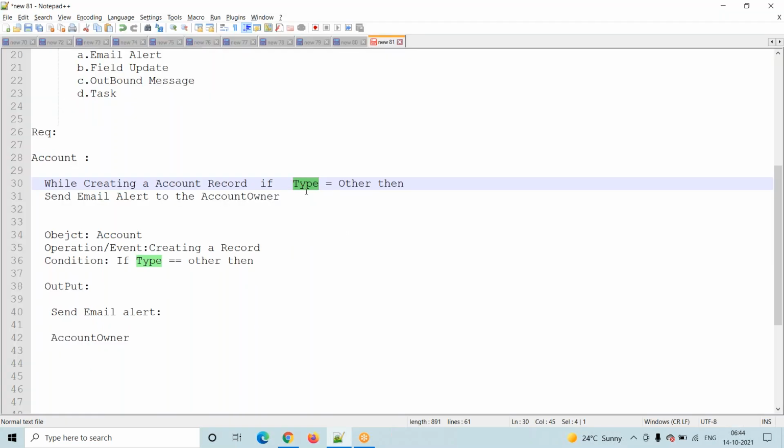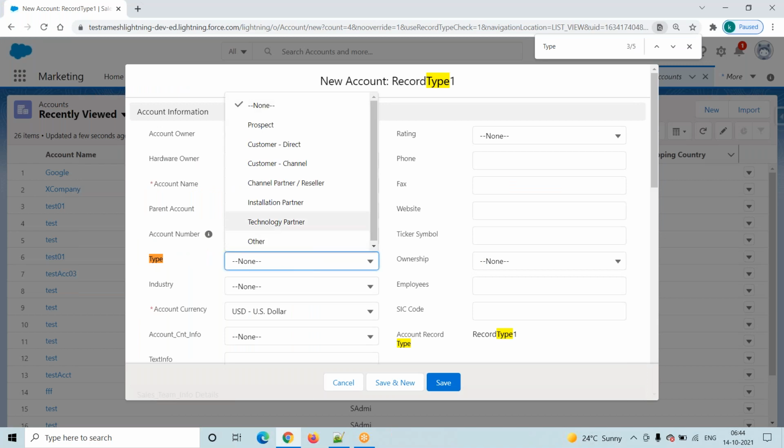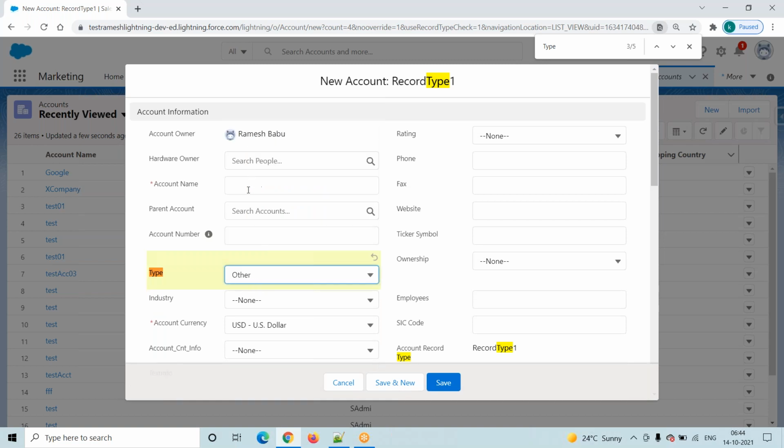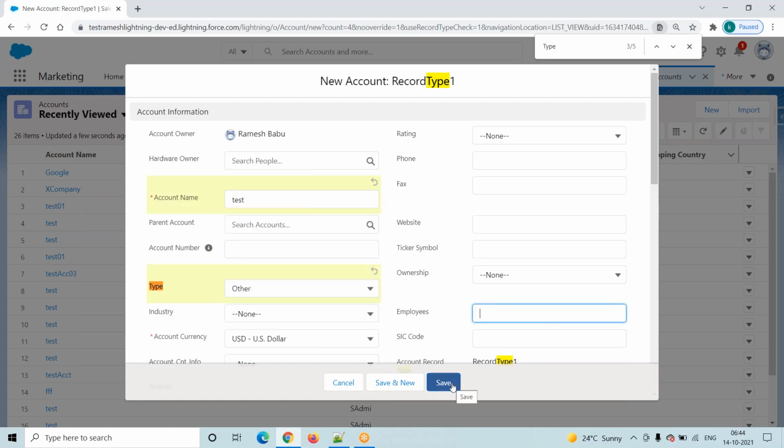They are saying type is equal to other. Yes, Type is a picklist field, and in this picklist field we have Other. The user will select Other, provide all the mandatory details and click on the Save button. So yes, we are clear. The user is trying to create one account record. While creating it, if type is equal to other and they click Save, then we expect the system to send an email alert to the account owner.